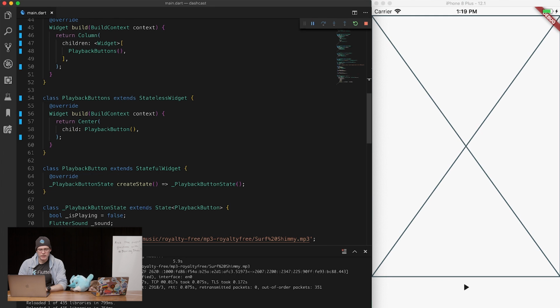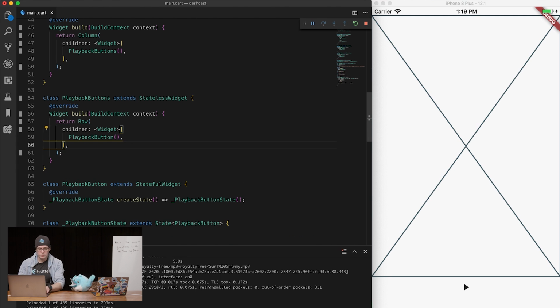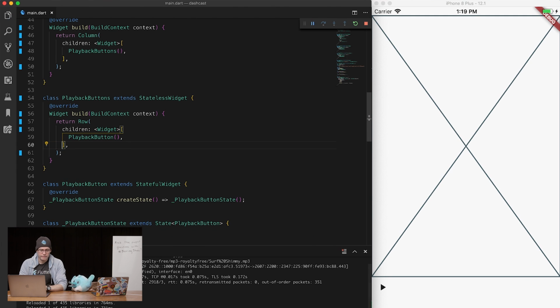Okay, so why don't we put in a. Let's see. So we have playback buttons here. What we really want to use is a row, which is going to take children. And this is going to be a list of widgets. I believe you might not even need to specify widget. It should be able to infer it, because you're declaratively putting them all there. That will work most of the time.